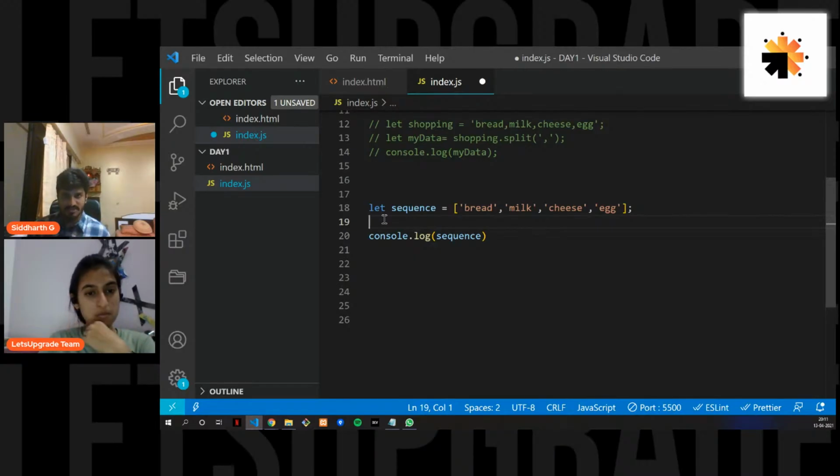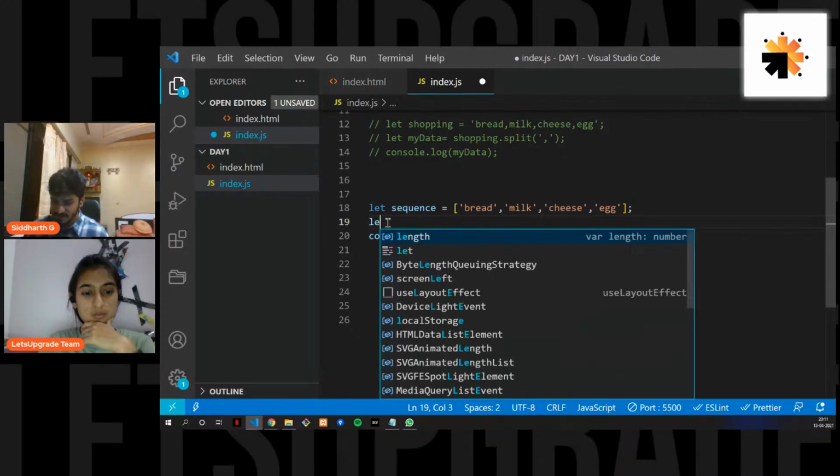So what push does is, it pushes a value to the end, right? However many elements you may have, 97, 997, with the help of push you will push it to the end of the array, okay? So what we are going to do is, let's say,